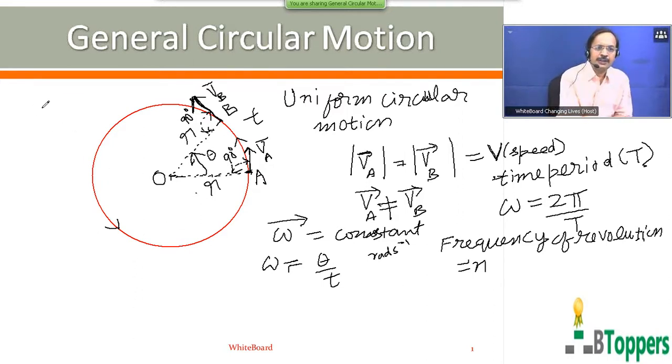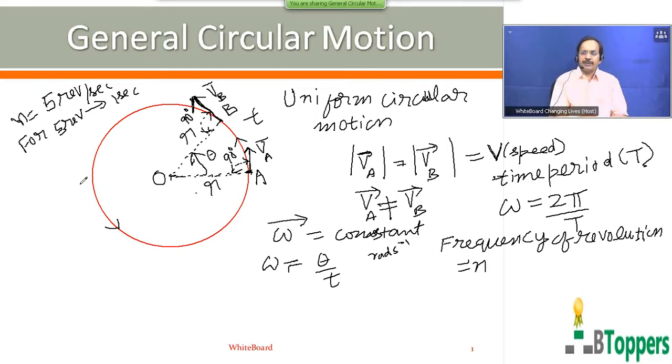Suppose you are given that the frequency of revolution is 5 per second or 5 revolutions per second, it means the particle completes 5 revolutions in 1 second, or the time taken to complete 5 revolutions will be 1 second.